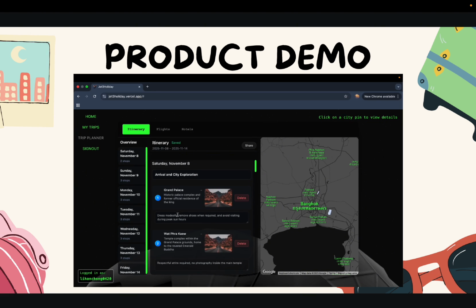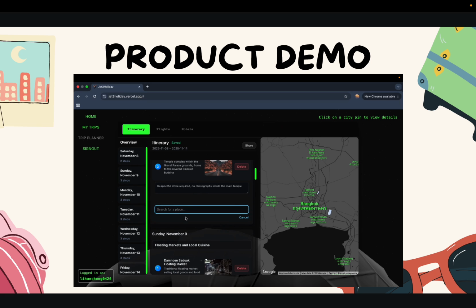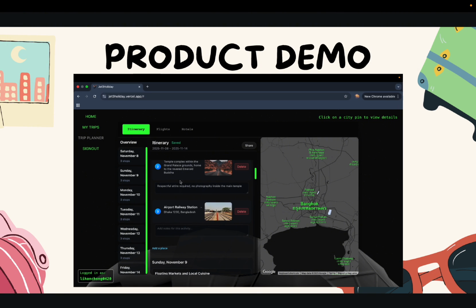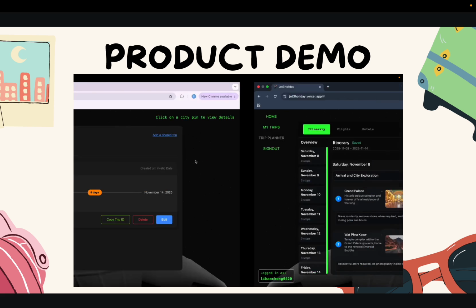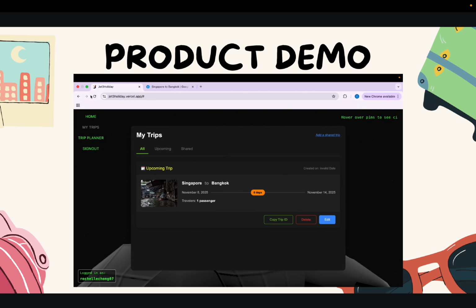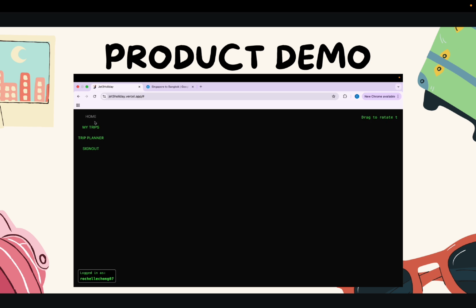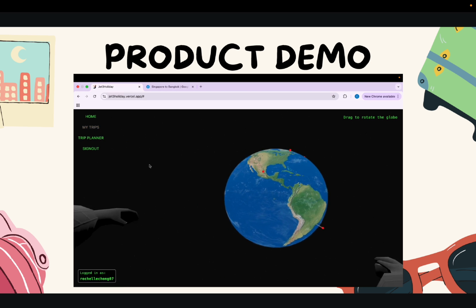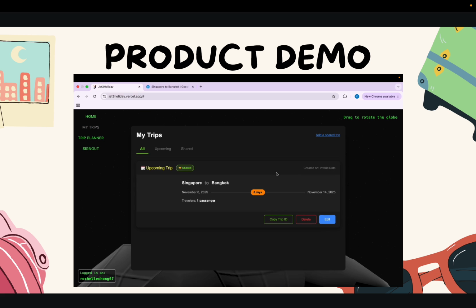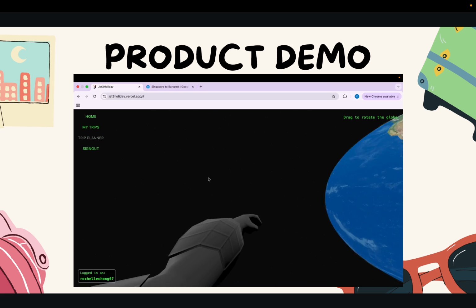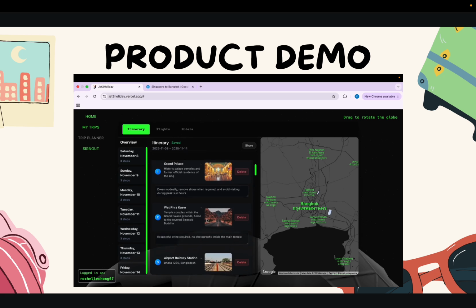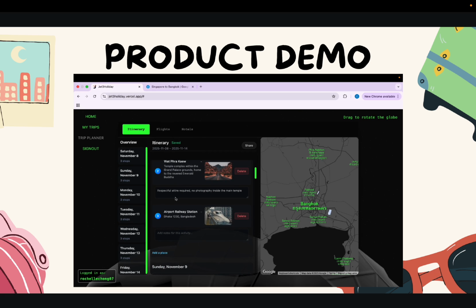So for example, I want to go to, where? The airport railway station. Alright, I added here. So this would auto save to it. And for the first person, I can refresh it. Go to my trips. Access this trip. You can see that the airport railway station has been added.